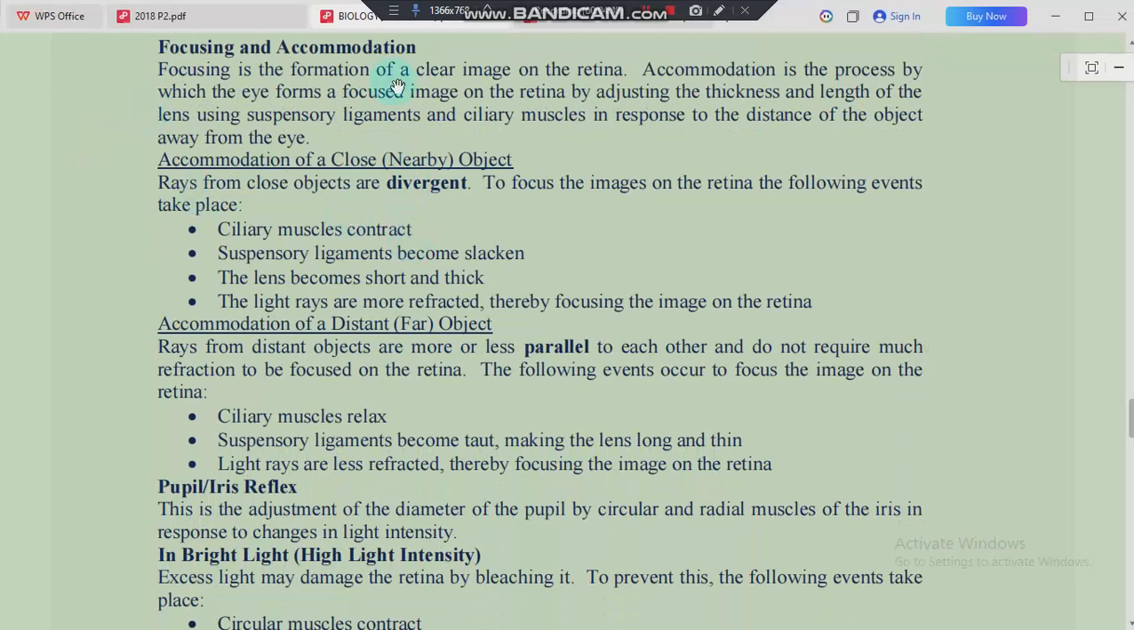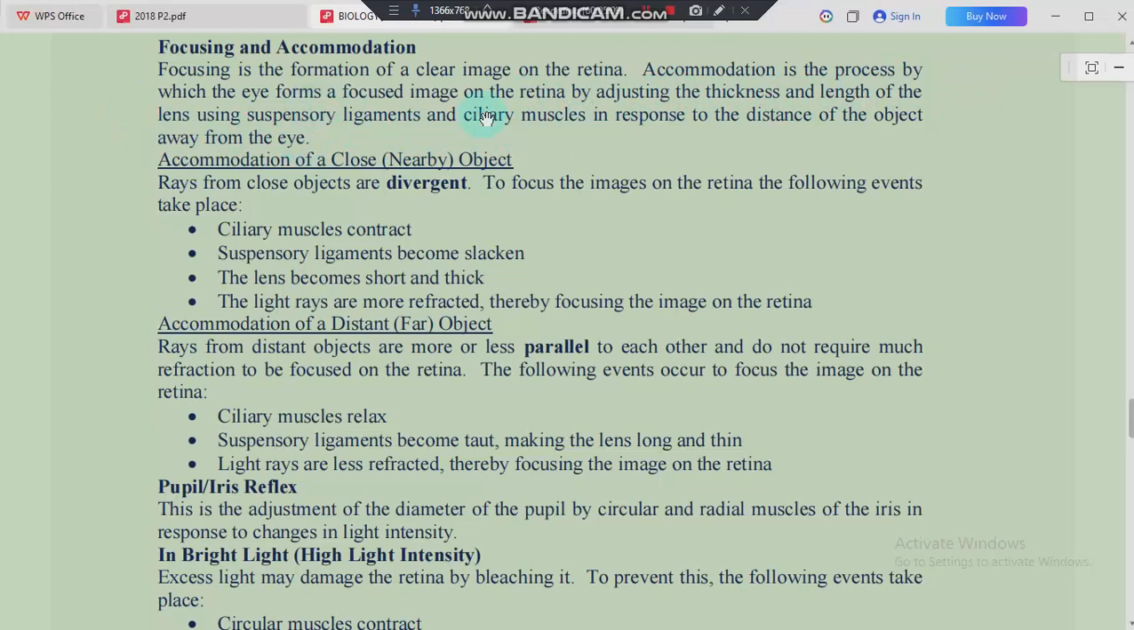When you talk about focusing, it is simply the formation of a clear image on the retina, right? Accommodation is simply the process by which the eye forms a focused image on the retina by adjusting the thickness and the length of the lens using suspensory ligaments and ciliary muscles in response to the distance of the object away from the eye.